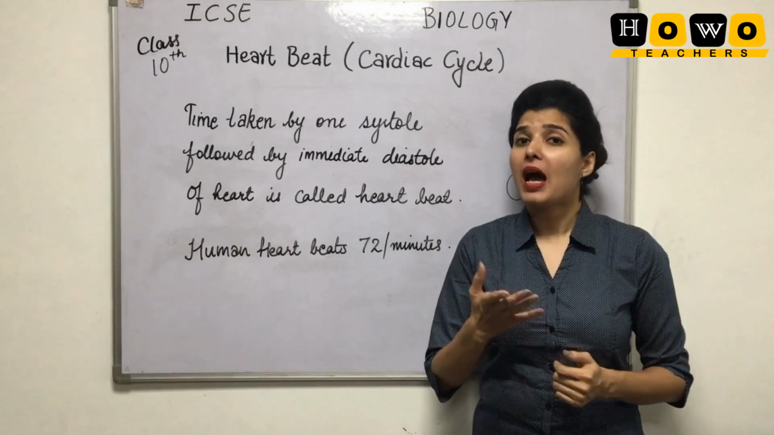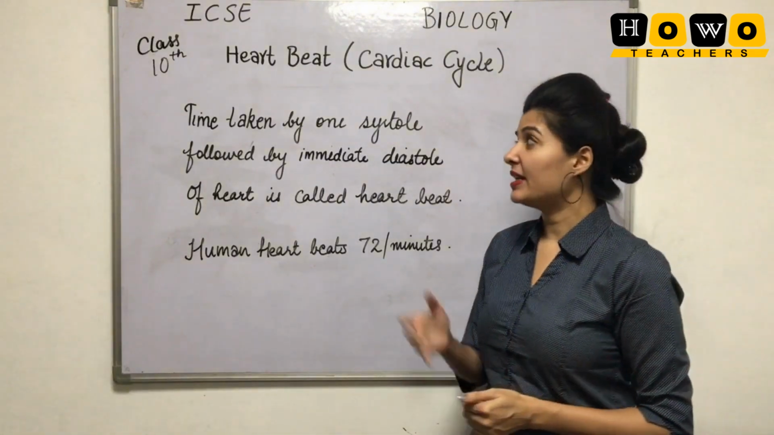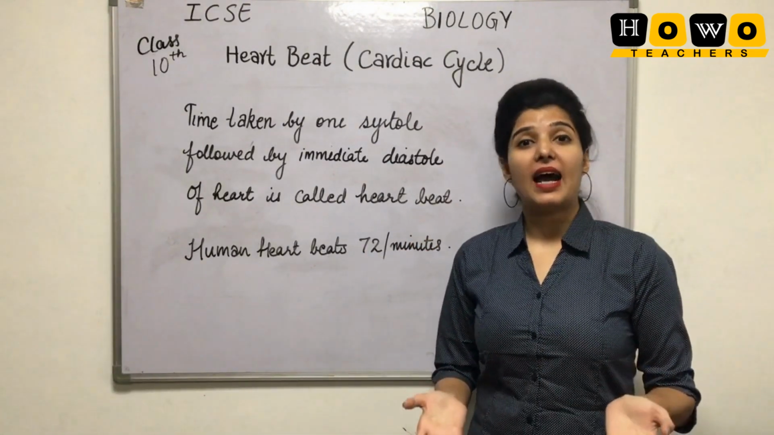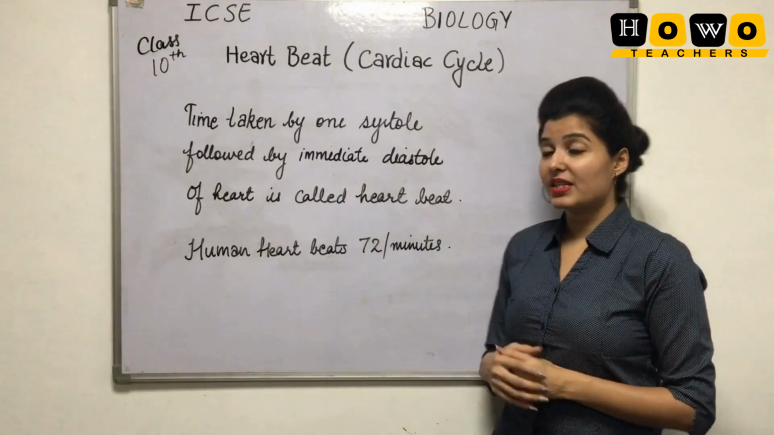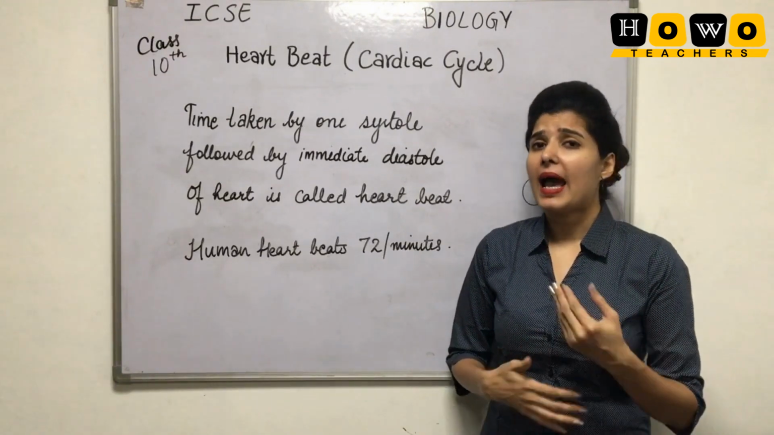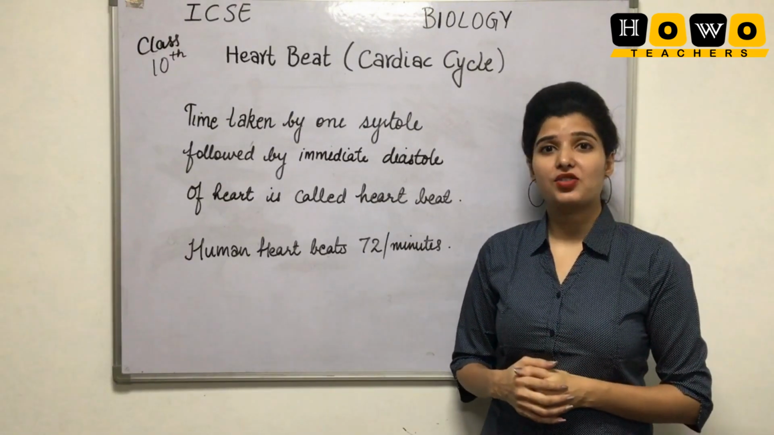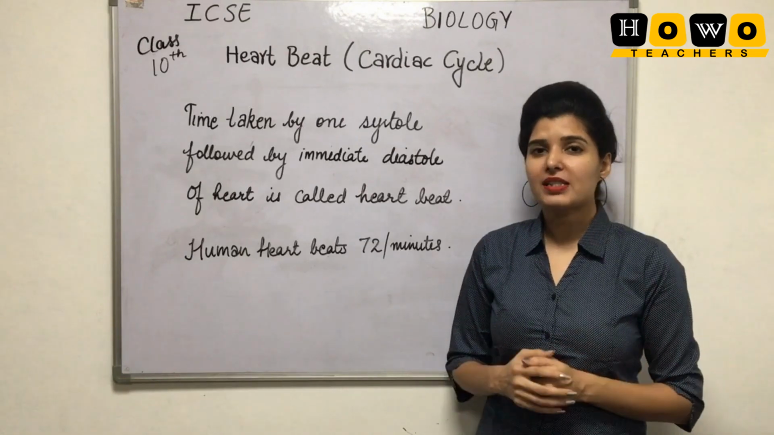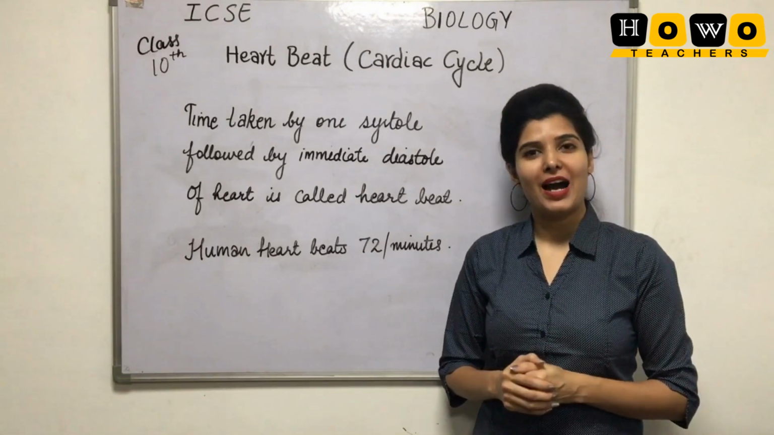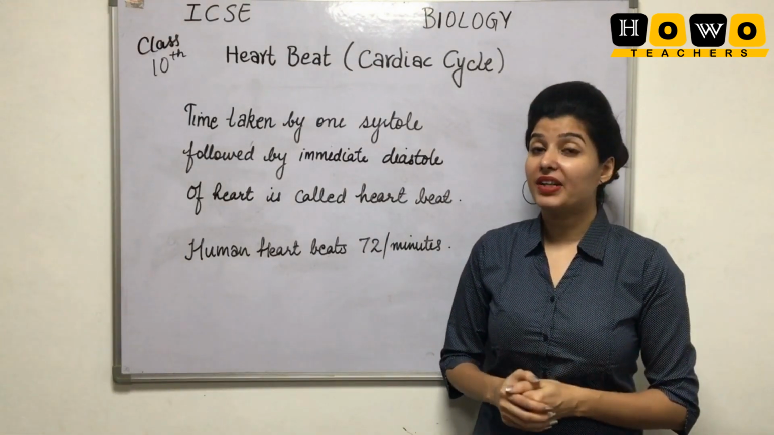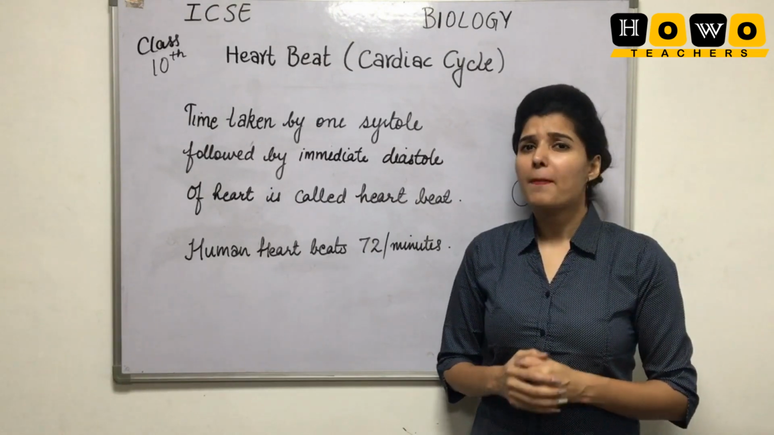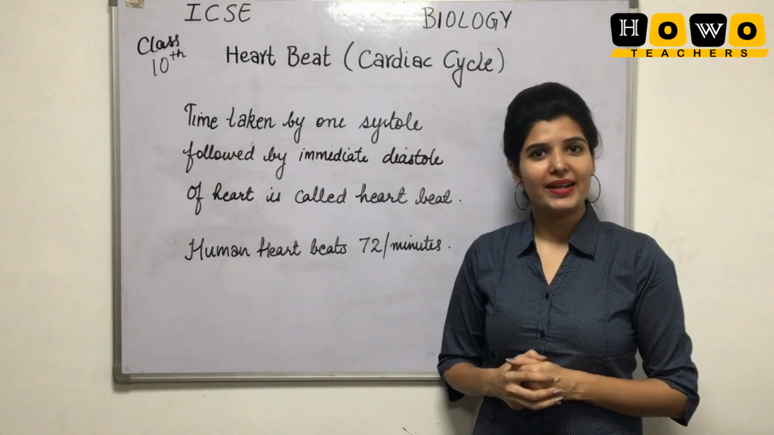Let us begin. Heartbeat. Heartbeat can be defined as the time taken by one systole followed by an immediate diastole of the heart. Students, a normal human heartbeat rate is 72 times a minute. But what is systole and diastole?